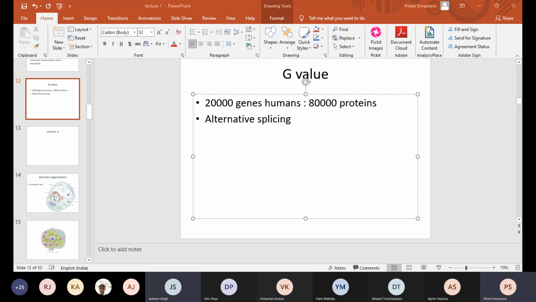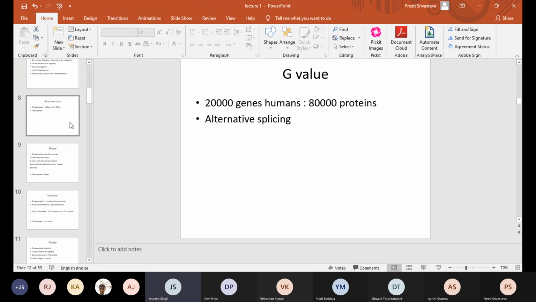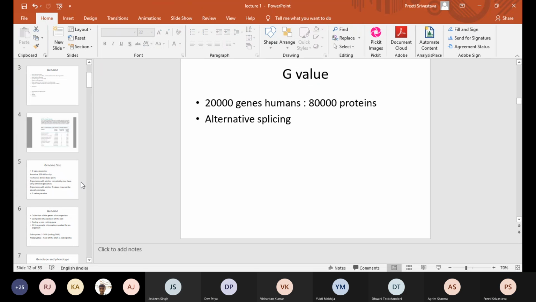So give examples for this. Ma'am, like we discussed in the various species of rice. Right, good. The converse, who is going to tell us the converse with similar C values? Ma'am, like humans and mouse have similar C values, but may not be equally complex. Okay. What about G value?